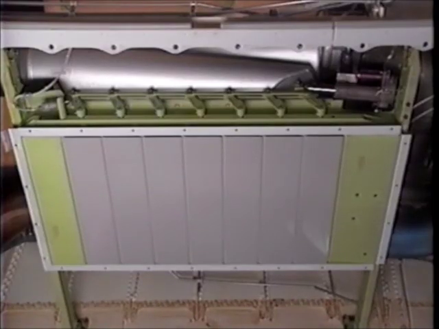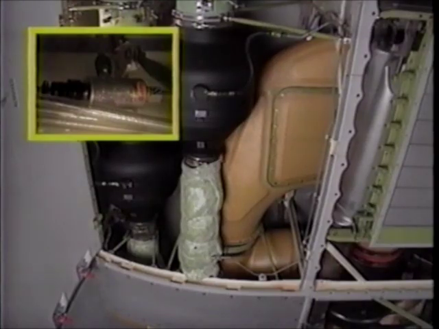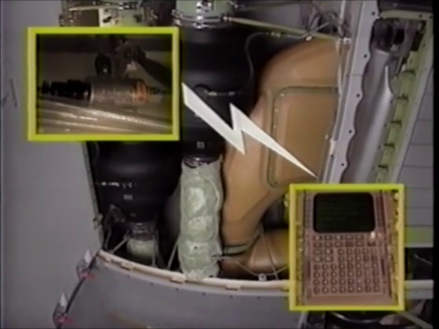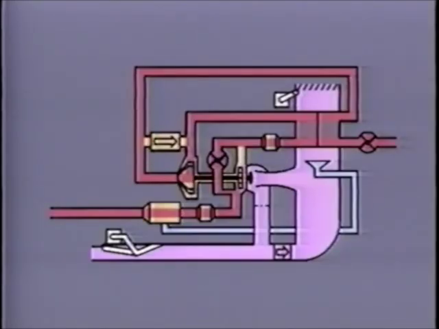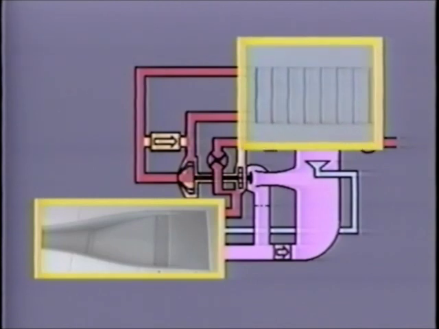You will find the trim air shutoff valve located directly above the pack number 2 heat exchanger. This trim air differential pressure sensor sends signals to the central maintenance computer, or CMC. Cooling air for the heat exchangers is controlled by these inlet and exit doors.